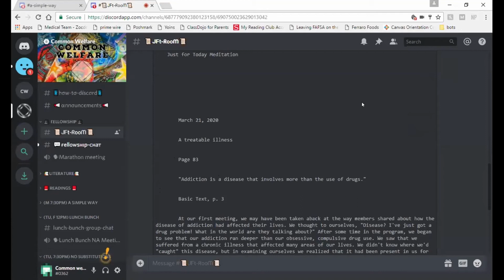And the cool thing is that people from all around the world can be in here without having to pay any fees to call in. They can literally just go to fellowship chat and type in and say, hey guys, what are you guys doing today? And they could be in Afghanistan, Iran, Russia, and any of these different places and connect with people. Especially at the time that we're in right now, where people can't get out, I think it's so important to have a place to connect 24 hours a day. So that's the cool thing about Discord.